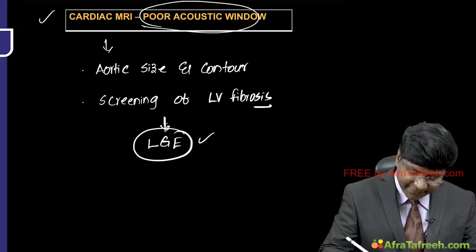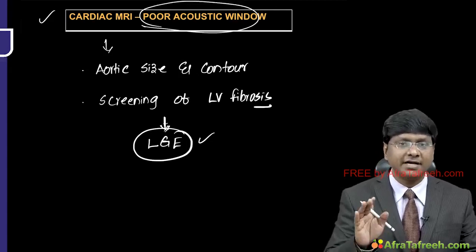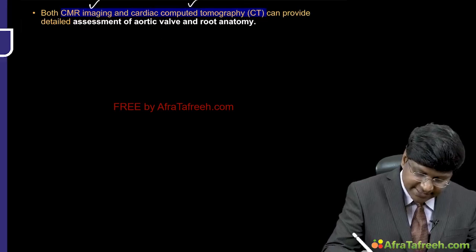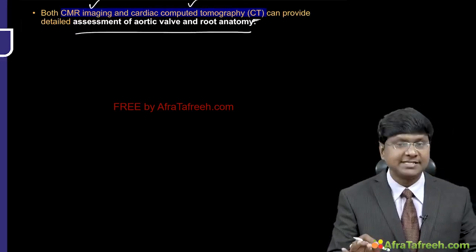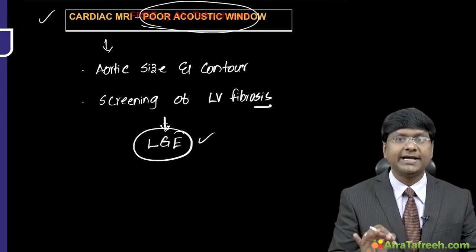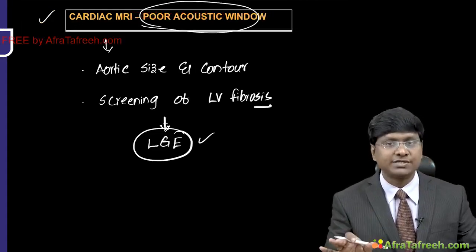Okay, LGE stands for late gadolinium enhancement. That will tell you that there is left ventricular fibrosis. And cardiac MRI as well as CT, both of them will provide detailed assessment of the aortic valve as well as the aortic root anatomy. So it is very useful whenever there is a poor acoustic window.